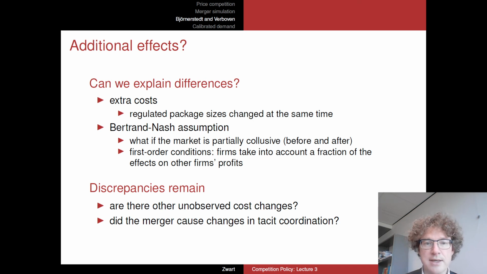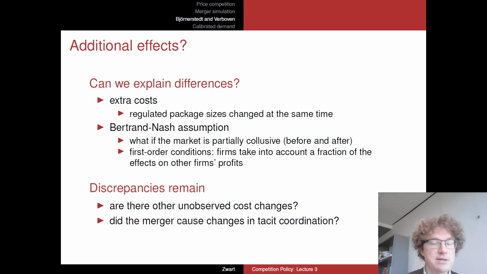So they tweak a little bit the first order condition by adding this internalization also of other companies' profits in response to price changes that you might make to your products. And they did this both before and after the merger. And again, they check, does this change the simulated effect?